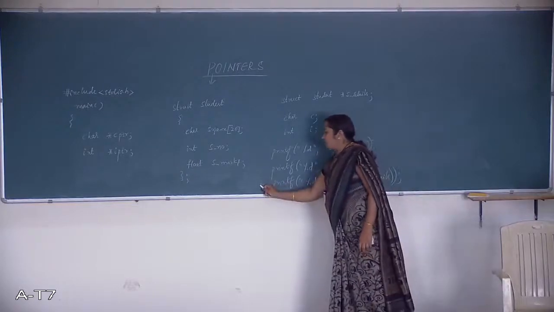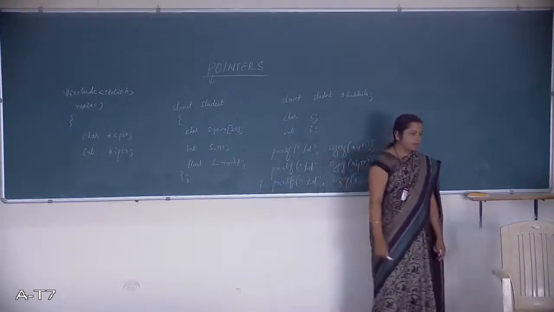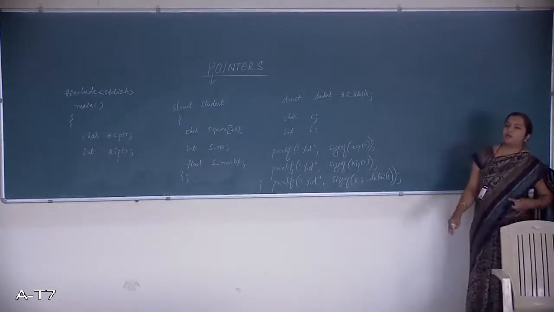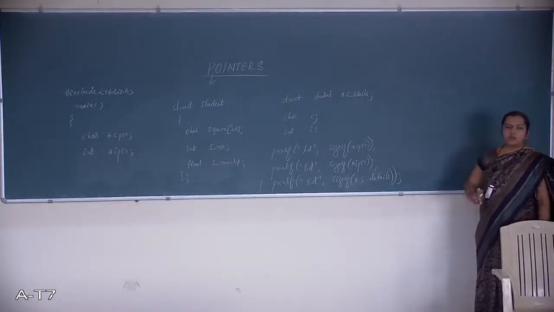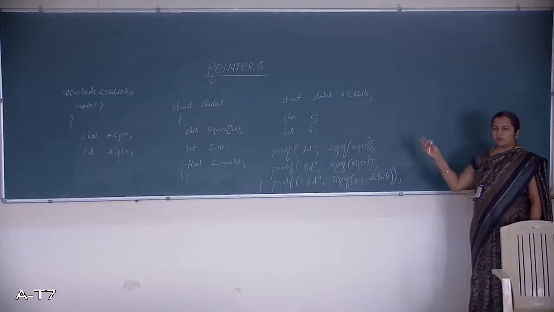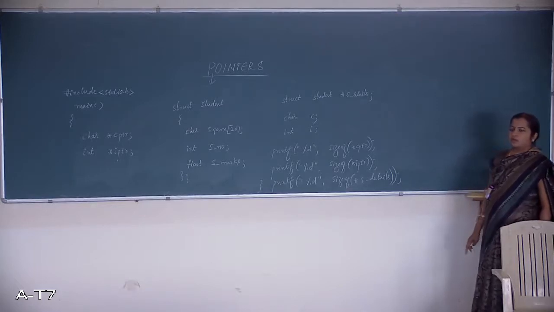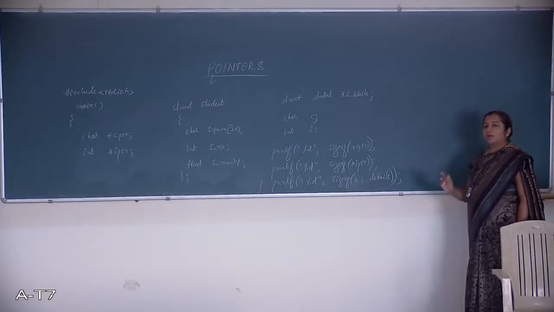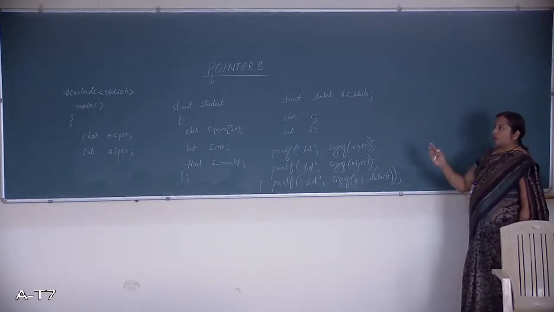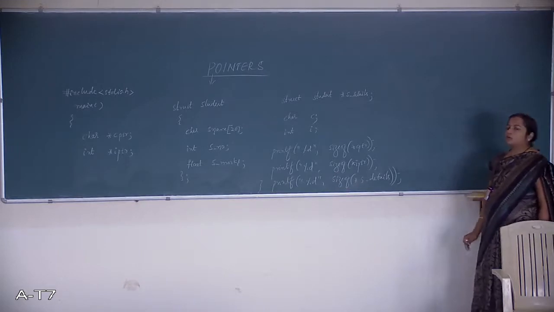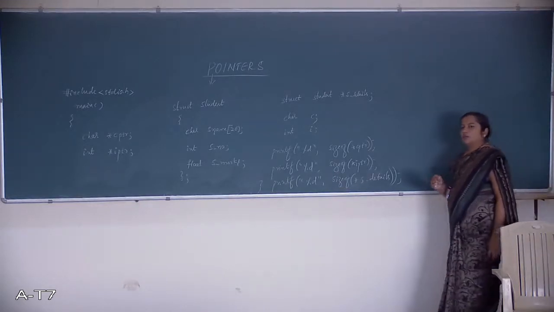If I ask you to find the output of this code, usually what will you come up with? What will you have in your mind? Character means 1 byte, integer means 2 bytes, float is what, 4 bytes. Keeping that in mind, what is the output of this particular program? I am not trying to print the bytes occupied by the normal variables like the character variable, integer variable and the structure variable.